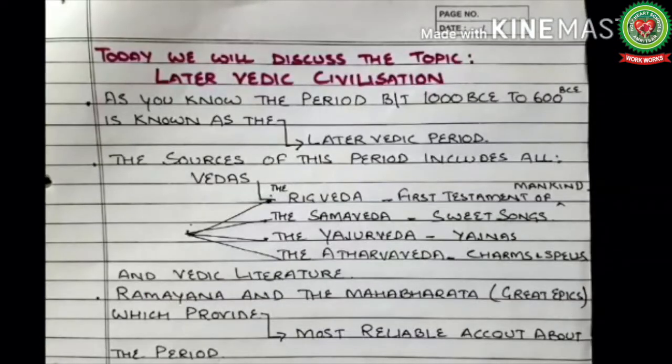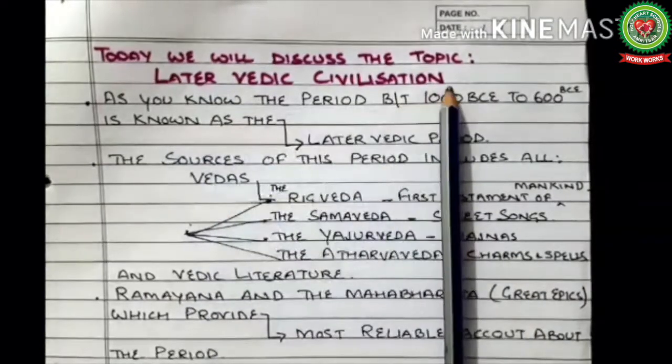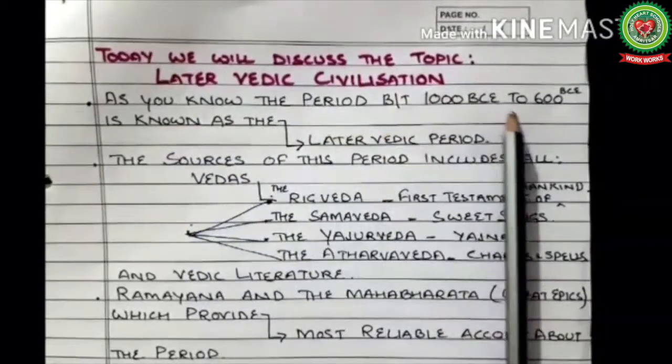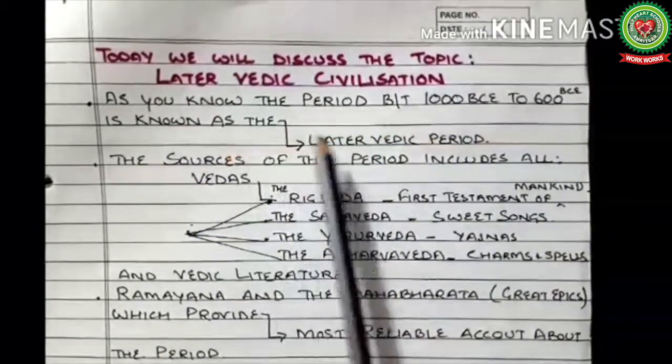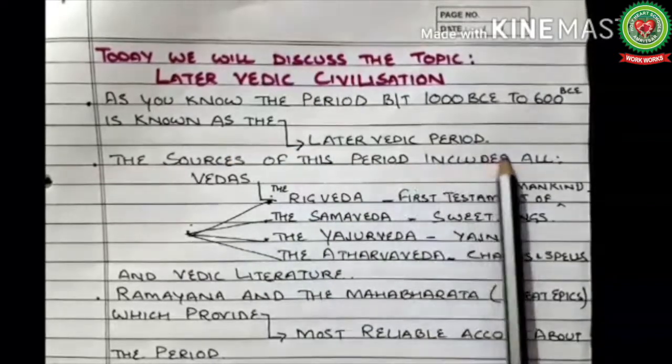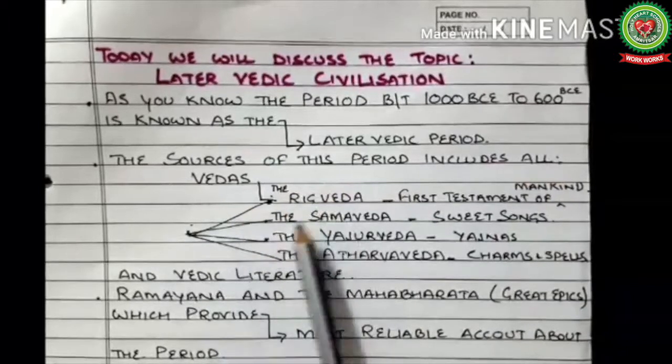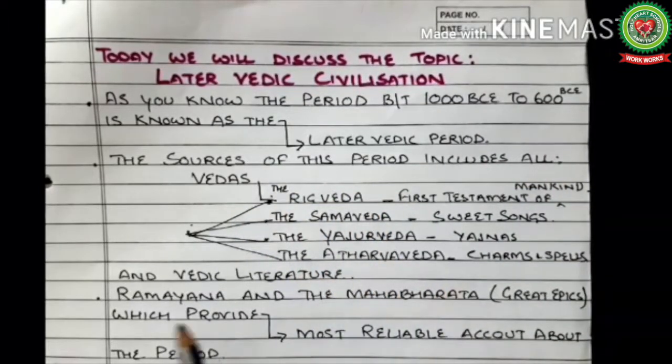Children, today we will discuss the topic, the later Vedic civilization. As you know, the period between 1000 BCE to 600 BCE is known as the period of the later Vedic age. The sources of the period include all the Vedas like Rig Veda, Samveda, Yajurveda and Atharvaveda, and Vedic literature.